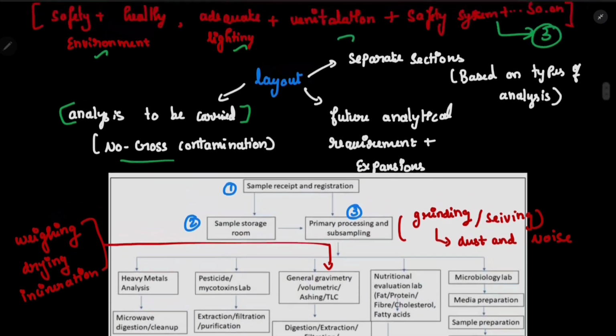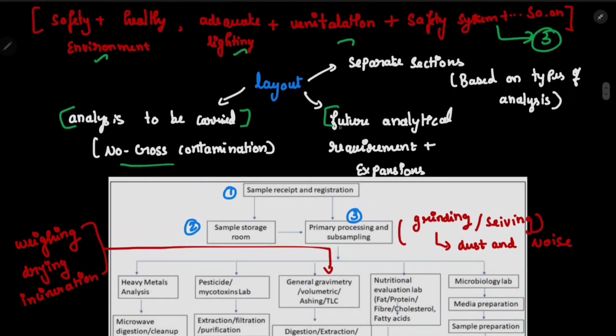And future analytical requirement plus expansions, which means if suppose you have a laboratory and you have an empty space, you have to leave the empty space in order to expand in future, right? So future analytical requirement and expansion, and separate sections based on the type of analysis. I have just discussed the microbial laboratory and gravimetry will be separate from each other.